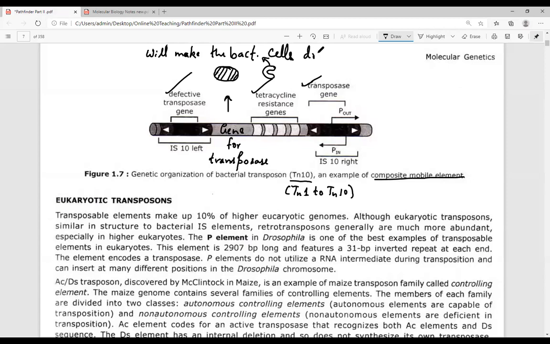Okay, this is how drug resistance will be produced.